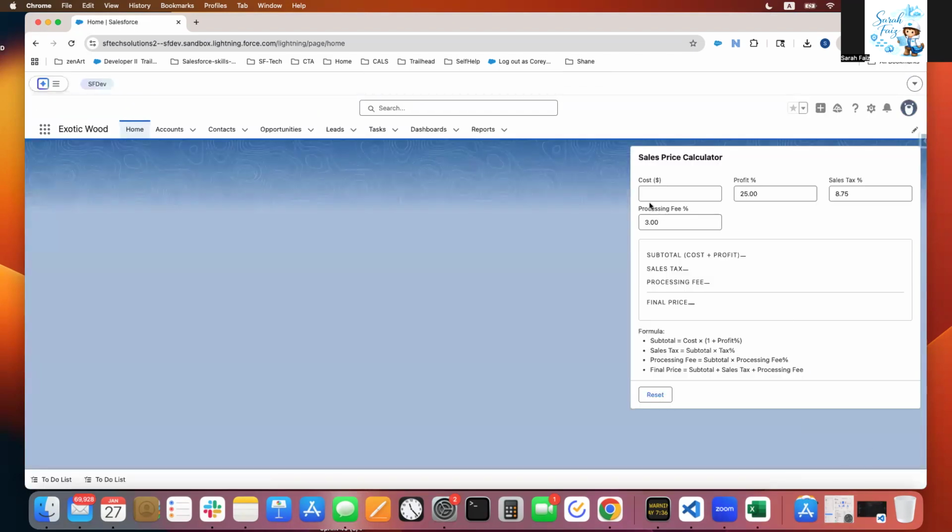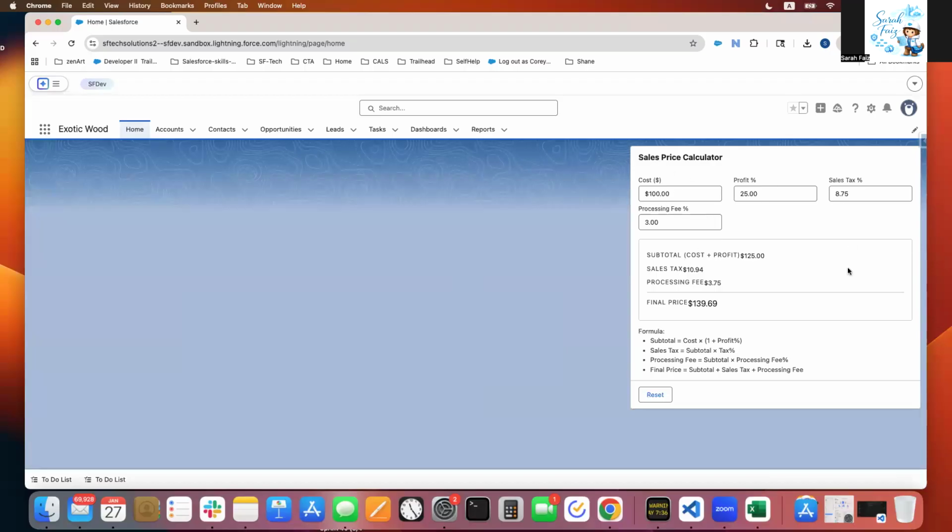Coming back to the home page. Okay, so suppose I got some product. I have the cost as $100. So now I don't have to think. I know the final price for the customer. So this covers my profit, sales tax, processing fee, and this is really helpful.